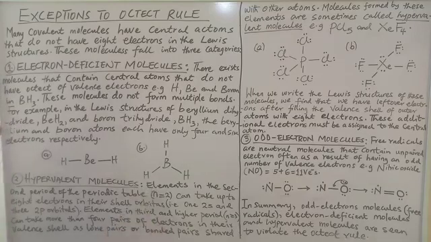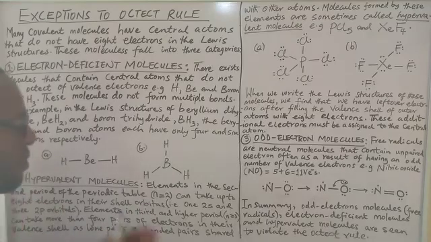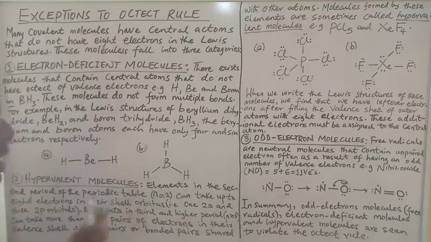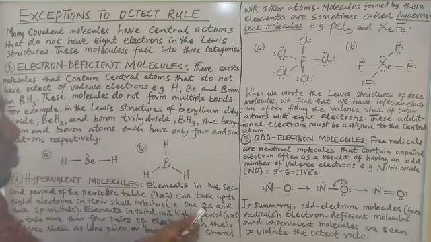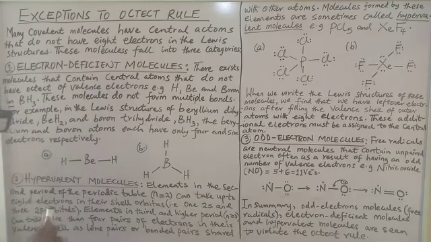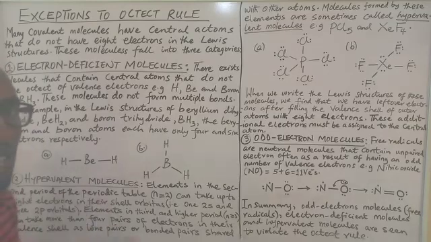If you look at elements in the second period of the periodic table, that have the principal quantum number 2, that have 2 shells, they can take up to 8 electrons in their valence shells. In their valence shell, we have the 2s orbital and 3 2p orbitals, making a total of 4 orbitals, and those 4 orbitals can carry 2 electrons each. And this is basic, this is what we know.